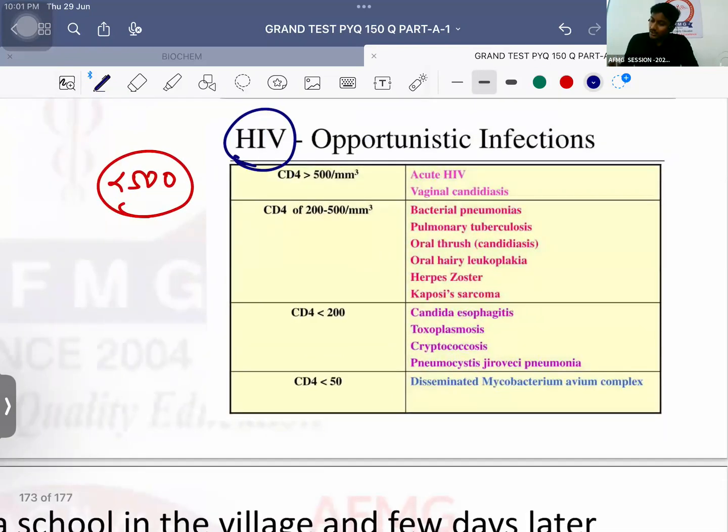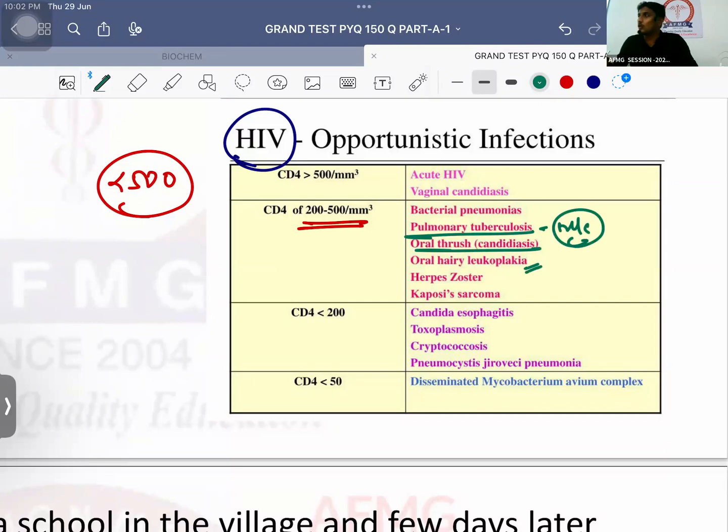Please remember, if the CD4 count is between 200 to 500, this is important, remember this. The patient can have important risk of pulmonary TB. This is most common in India. The patient will also have risk of oral candidiasis, also known as oral thrush. The patient will have high risk of oral hairy leukoplakia, even high risk of herpes zoster. Bacterial pneumonia is most important. Kaposi sarcoma, because it is a skin cancer associated with AIDS positive or HIV positive patient.